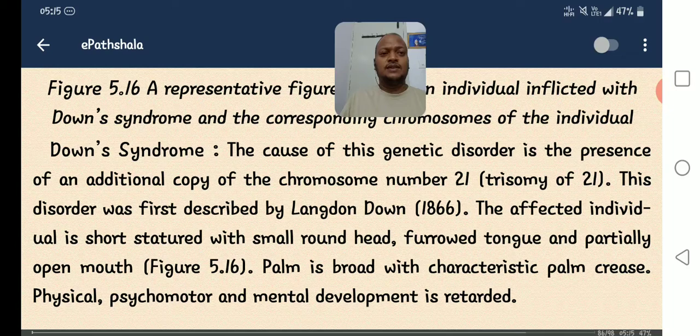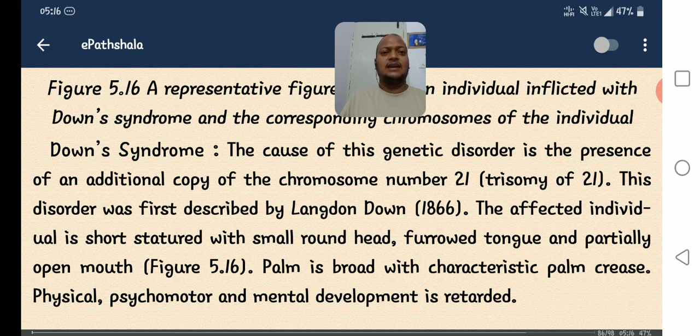Today's class we are going to discuss chromosomal disorders, those are syndromes. In the earlier class we discussed what chromosomal disorders or syndromes are and what the reasons for syndromes are, right? Chromosomal disorders or syndromes are divided into two different types, autosomal and allosomal. An autosomal syndrome example is Down's syndrome, and allosomal examples are Klinefelter syndrome and Turner's syndrome, right?